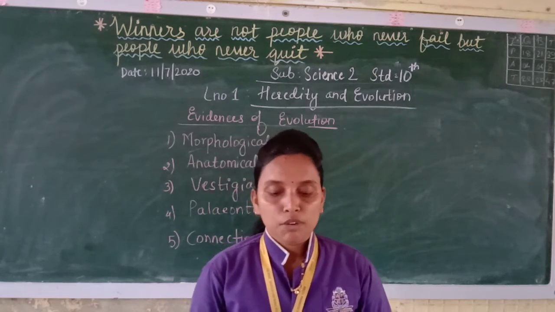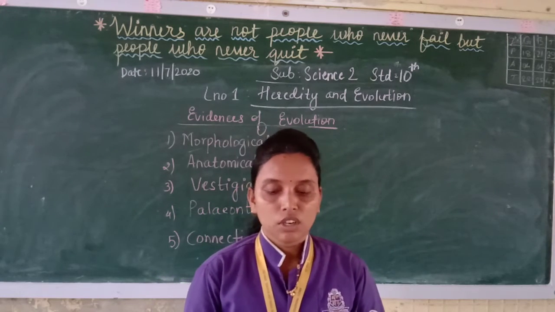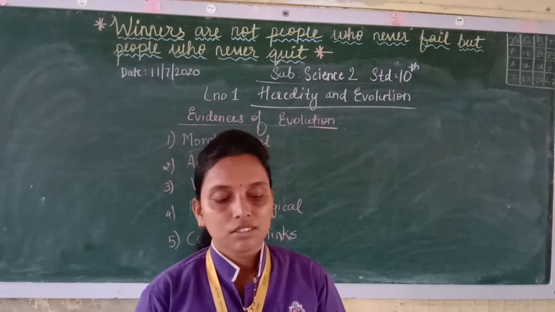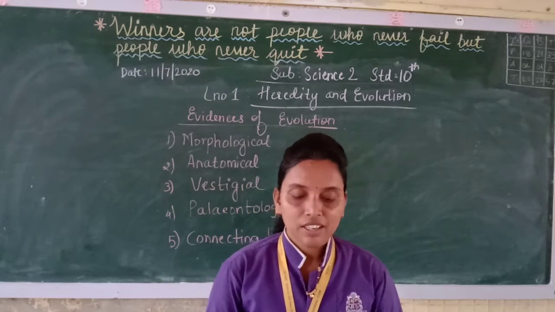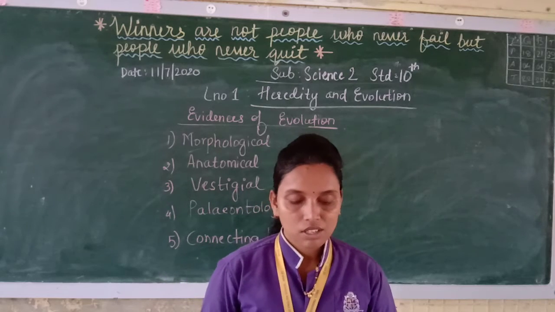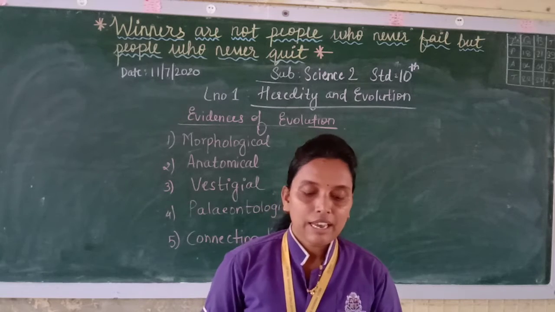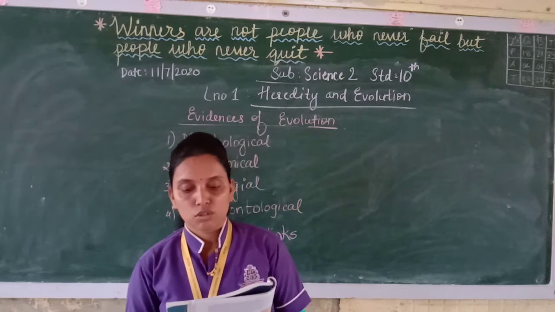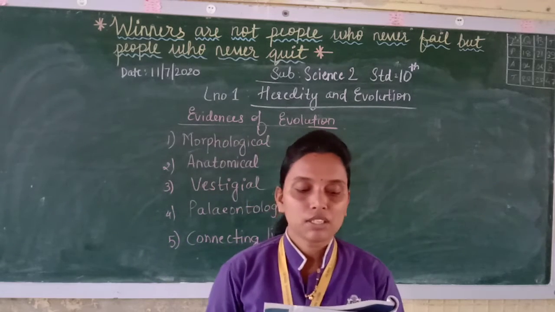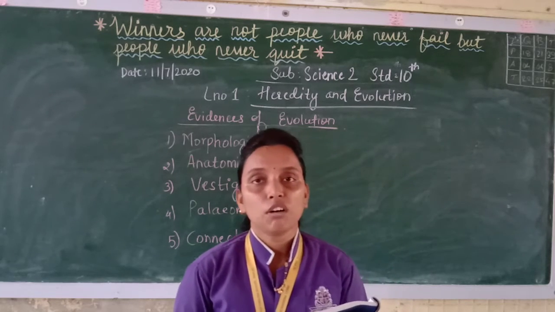Now lungfish performs respiration with lungs despite being a fish. Fish respire through their gills, but it respires through lungs. These examples indicate that mammals evolved from reptiles and amphibians from fishes.